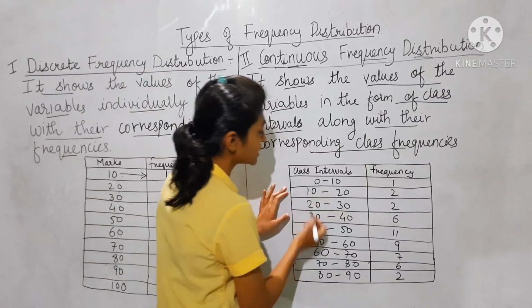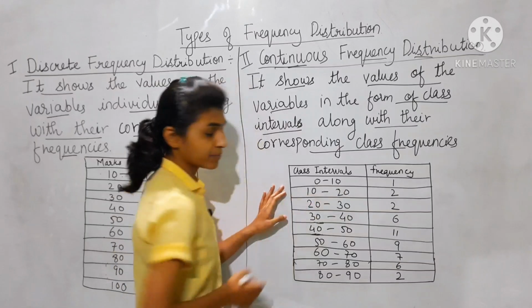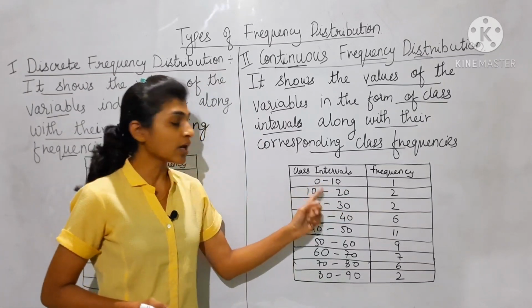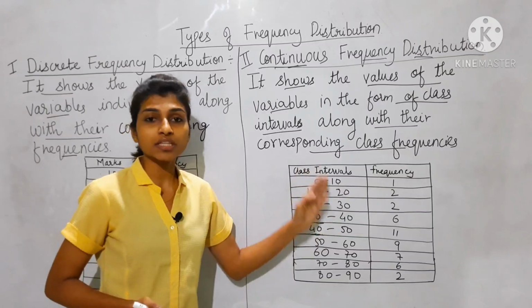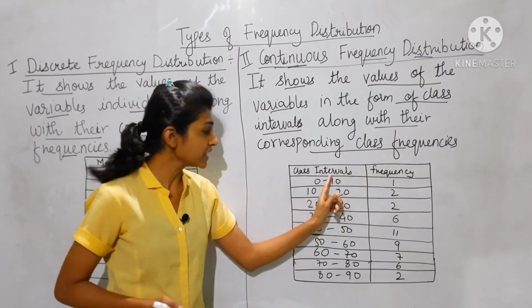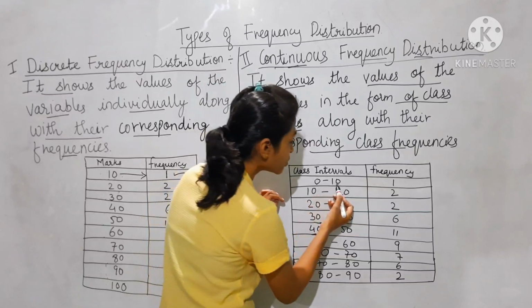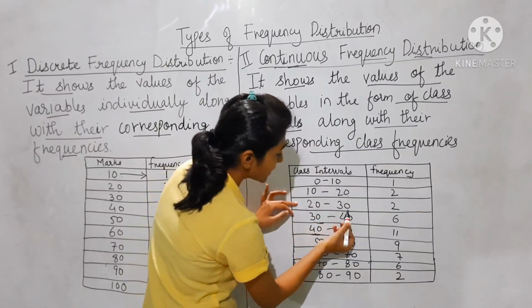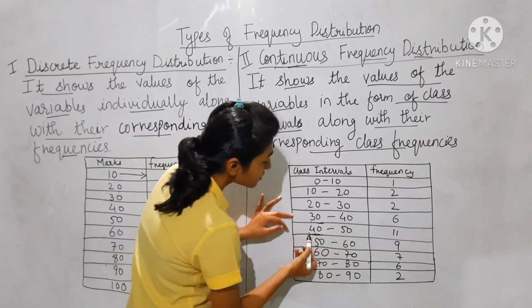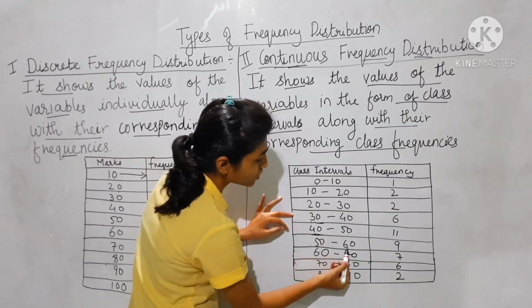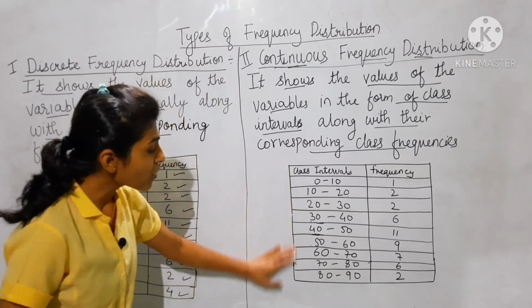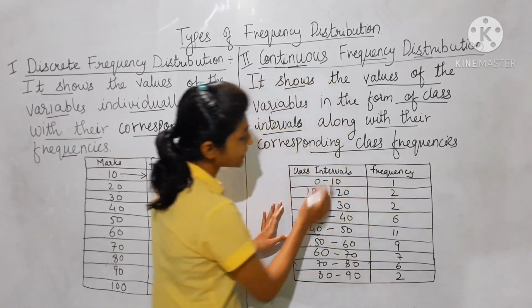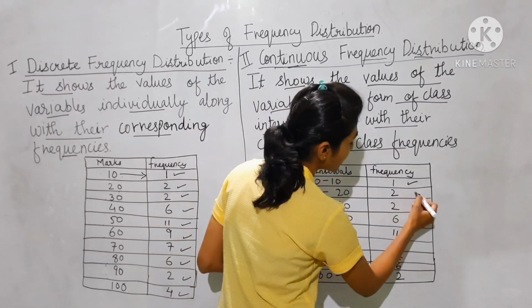Now this is the class interval, like 0 to 10. In between 0 to 10, number 1 will be there, 2, 3, 4, 5 and so on till 10. So 0 to 10, then 10 to 20, 20 to 30, 30 to 40, 40 to 50, 50 to 60 and so on. These are class intervals, and along with the class interval there is a corresponding frequency.